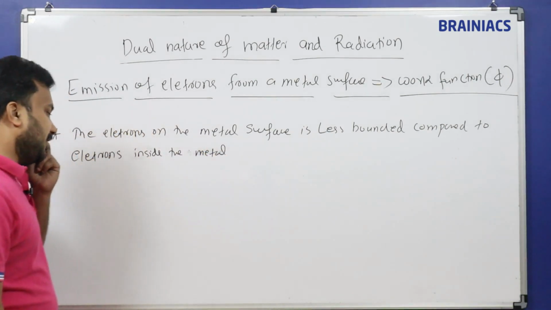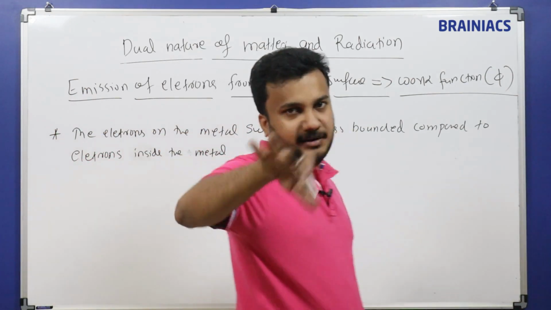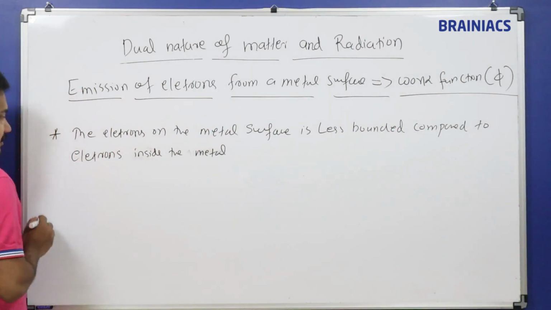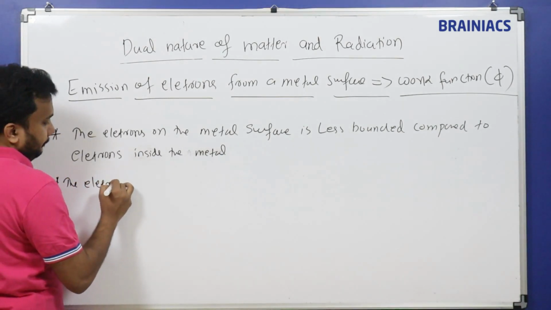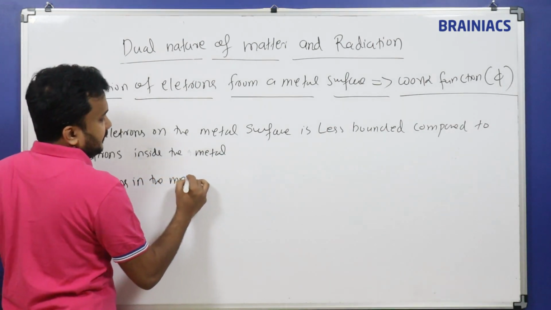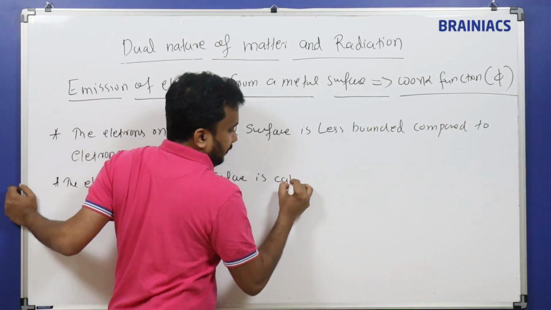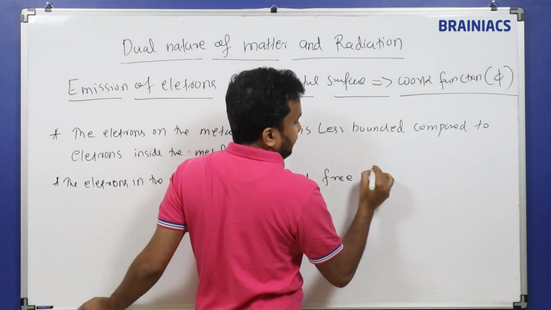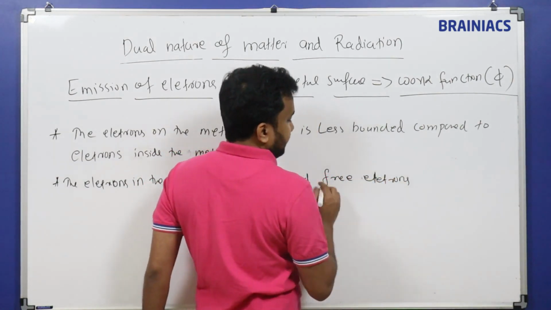What I'm trying to say is that the surface of a metal contains electrons, and the electrons in the metal surface are called free electrons, or you can also call them valence electrons in chemistry.